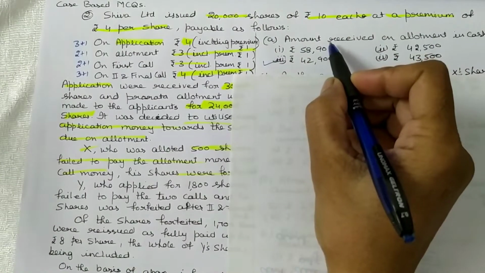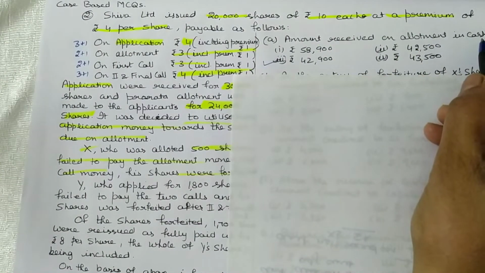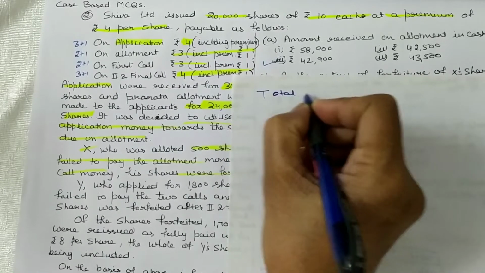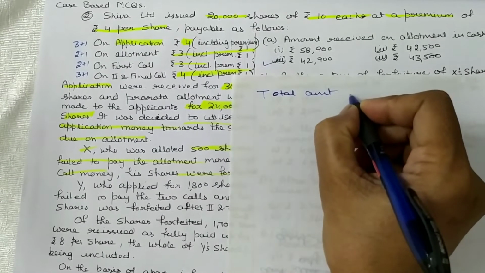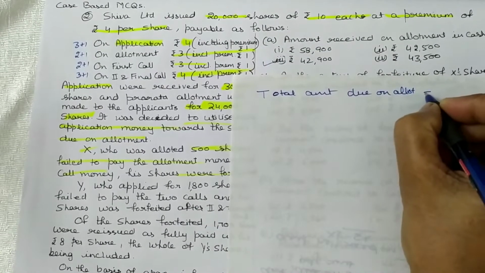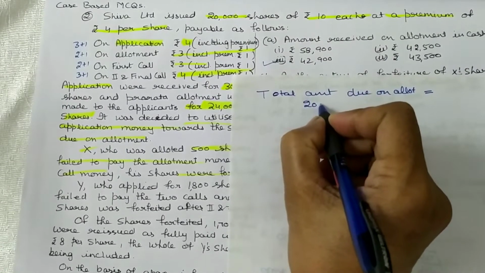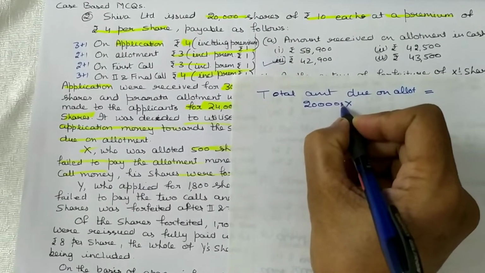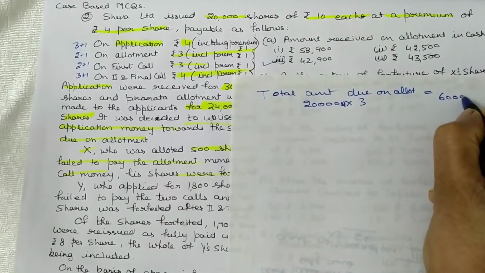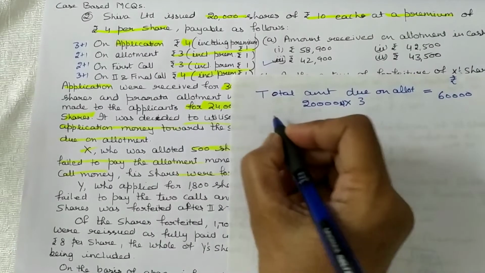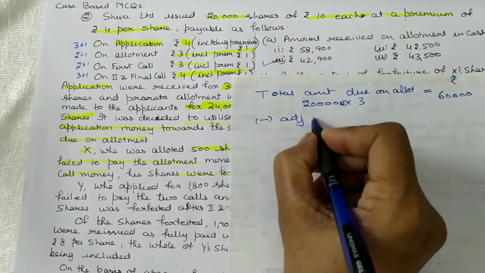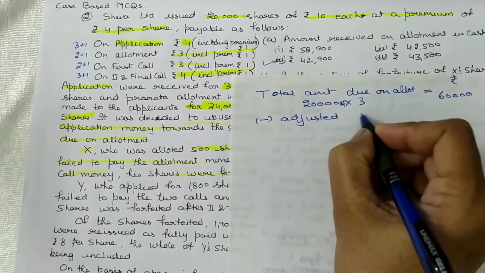First question is amount. Calculate the amount received on allotment in cash. Total amount due on allotment is equal to 20,000 shares multiplied by allotment money is equal to 60,000 rupees, less adjusted amount or transferred amount from application.